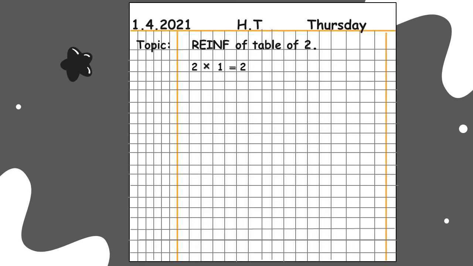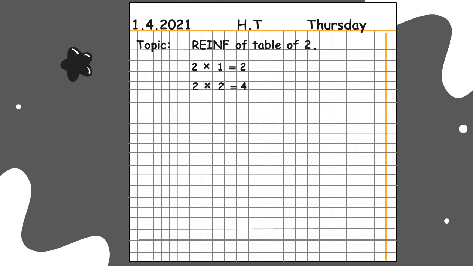Don't write them together. Do your work neat and clean. 2 ones are 2. Then 2 multiply 2 is equal to 4. 2 twos are 4. How will you read it? 2 twos are 4. If you add 2 and 2, then you will get number 4.